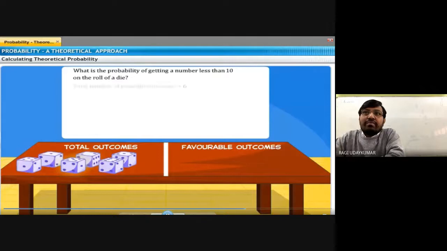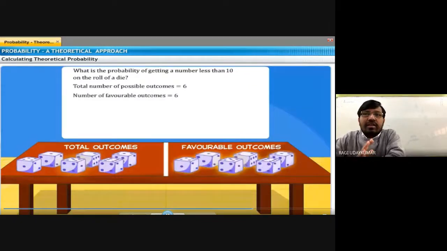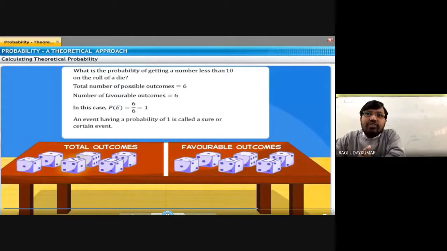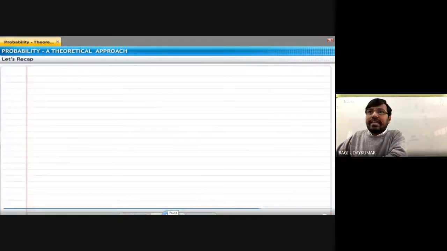Probability of getting a number less than 10 on rolling a die. What is the chance of getting less than 10? Either 1 can come, 2, 3, 4, 5, or 6. So favorable outcomes are 6. 7, 8, 9, sir? 7, 8, 9 is not there. So the probability in this case is equal to 1. Such a type of event is called a certain event.